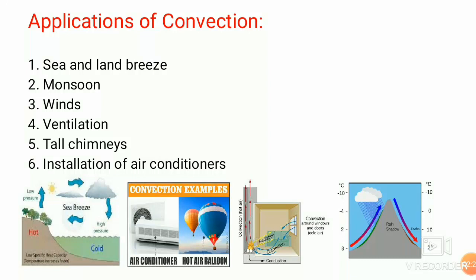Ventilation. Ventilators are usually near the ceiling of a room because the air we breathe out is warmer and lighter than the ordinary air. This rises and escapes through the ventilators. Tall chimneys. Hot smoke and gases from industrial furnaces rise and escape through tall chimneys because hot air is lighter and rises up in the atmosphere. Air conditioners are installed near the ceiling above the window for effective cooling because warmer air in the room rises up and cooler air from the air conditioner, being denser, descends down and sets up convection currents.